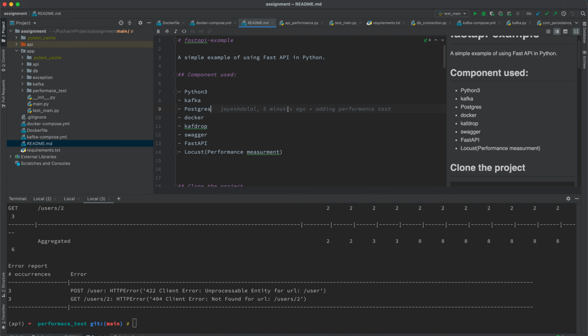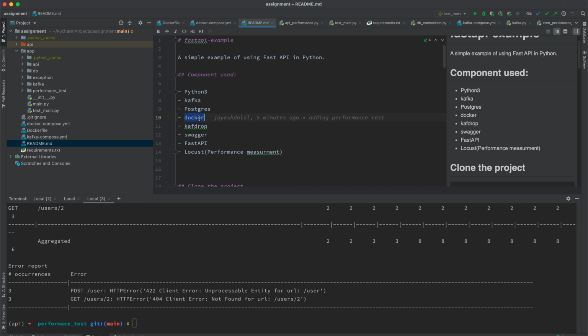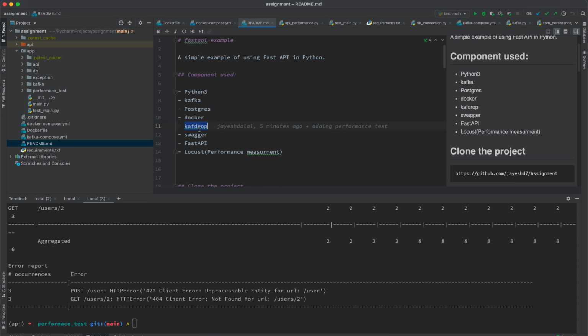In this requirement, there are different technologies which I used to create this framework. First of all, Python 3, Kafka, for the database Postgres, and for containerization I used Docker Compose and Docker to create the topics and other things. I also provide Swagger, and for the performance testing, I used the Locust tool. This full project is based on Python scripting only, and the only thing that is different is the containerization, which is written in the Dockerfile, which is in YAML.